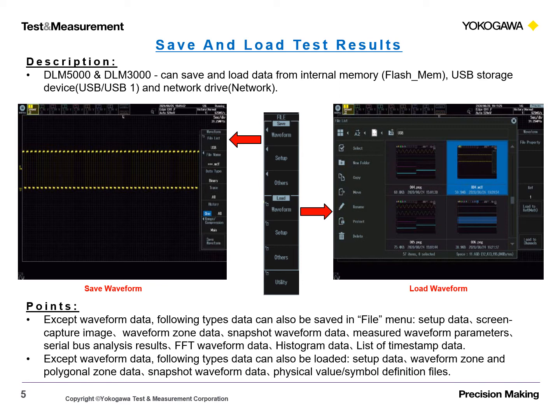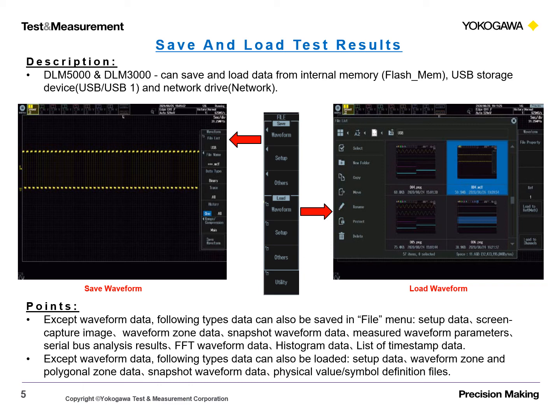1. Save waveform data. The following types of data can be saved: File, Menu, Setup Data, Screen Capture Image, Waveform Zone Data, Snapshot Waveform Data, Measured Waveform Parameters, Serial Bus Analysis Results, FFT Waveform Data, Histogram Data, List of Timestamp Data. 2. Load waveform data.